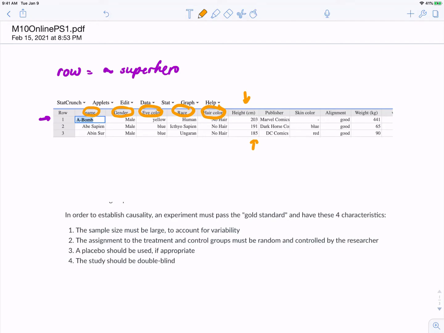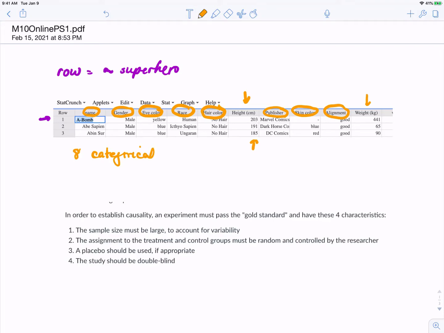The publisher is categorical. So is the skin color and their alignment, whether they're a good superhero or a bad superhero. And weight is numerical. So if we count them up, 1, 2, 3, 4, 5, 6, 7, 8, there were 8 categorical variables.